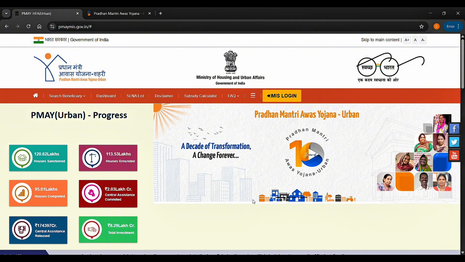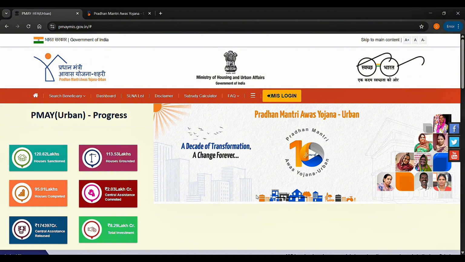Economically Weaker Section: up to 3 lakh per year. Low Income Group: 3 to 6 lakh per year. 6 to 12 lakhs per year: MIG 1. MIG 2: 12 lakh to 18 lakh per year. You must have a valid Aadhaar card and bank account.